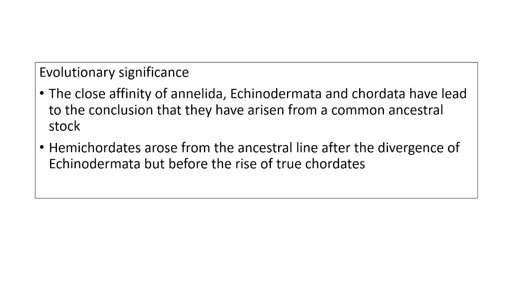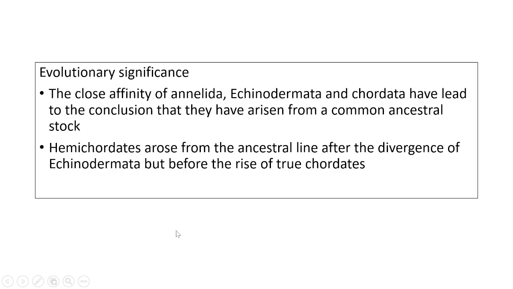Coming to the evolutionary significance: seeing the affinities, similarities and differences, the close affinity with Annelida, Echinodermata and chordates has led to the conclusion that all these arise from a common ancestral stock. The hemichordates arose from the ancestral stock after the divergence of Echinodermata, but before the rise of true chordates. So they had a common ancestor.